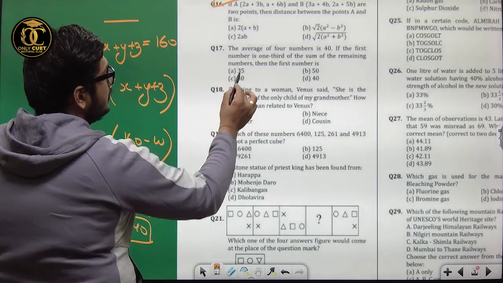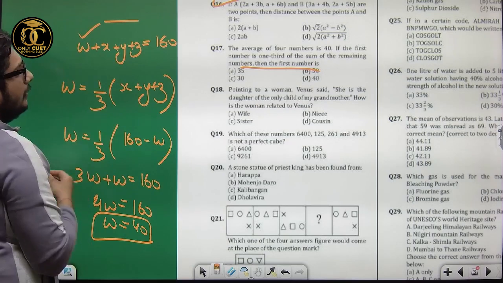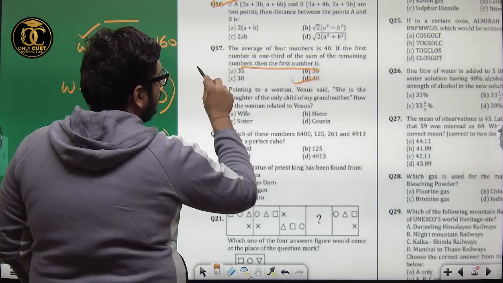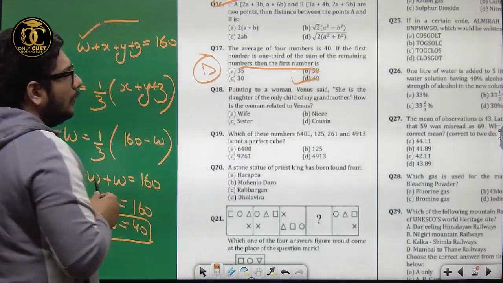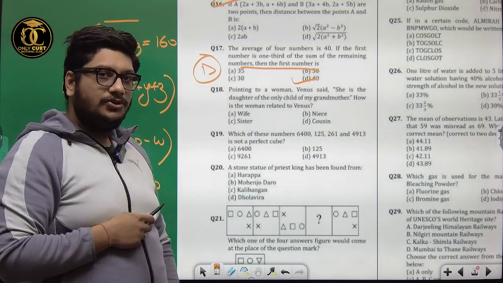What we have to find? The first number, that is W, that we have decided. The first number is 40. What is the correct answer that we have found?